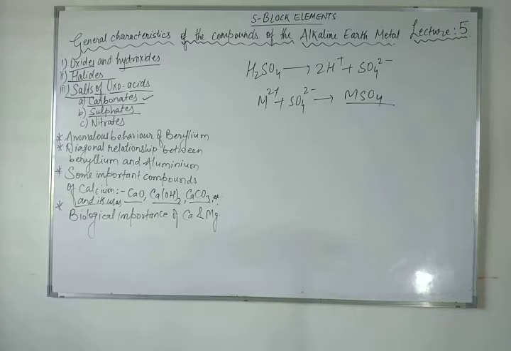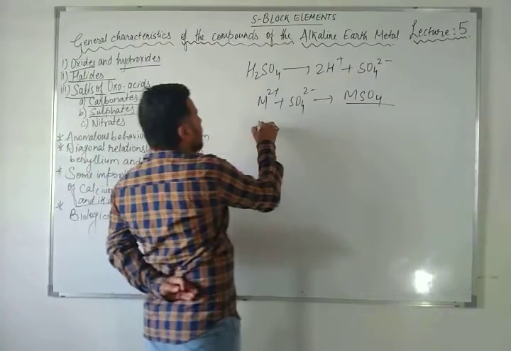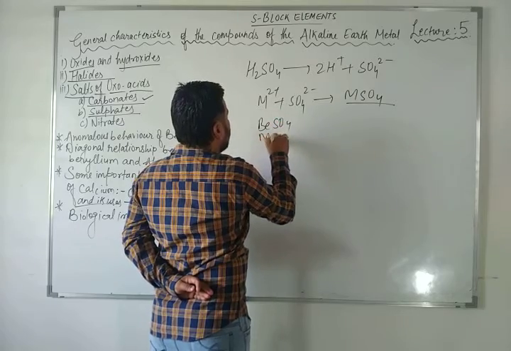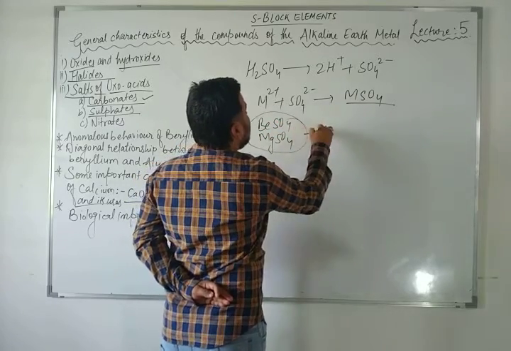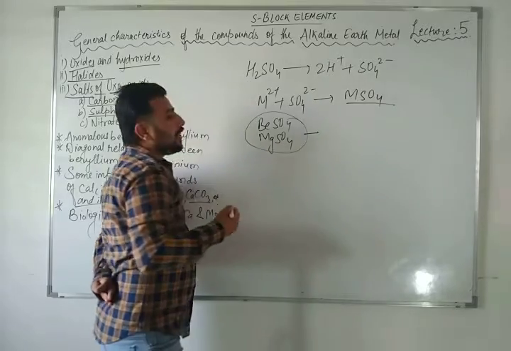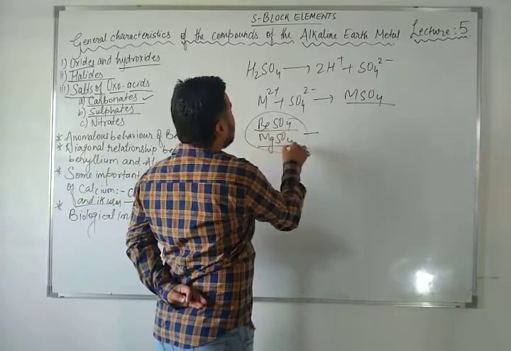The greater hydration enthalpies of beryllium 2 plus and magnesium 2 plus ions overcome the lattice enthalpy factor, and therefore their sulfates are soluble in water.